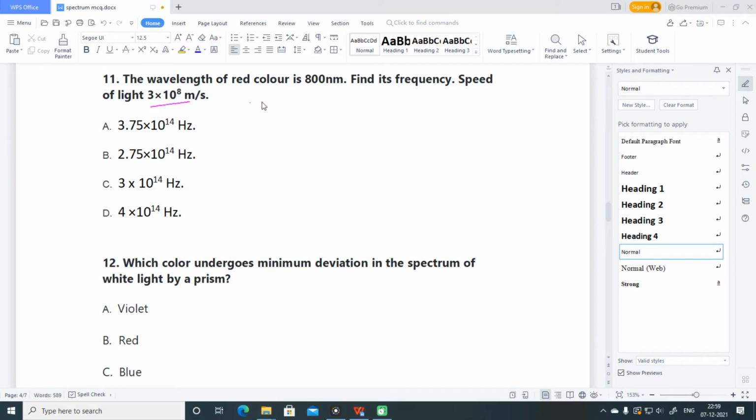So in order to solve these kinds of numericals, we have a specified formula: velocity of light is wavelength into frequency. So velocity is given to you as 3 into 10 raised to power 8 and wavelength is given to you as 800 nanometers, meaning 800 into 10 raised to power minus 9 meters. So you need to evaluate frequency. Frequency is 3 into 10 raised to power 8 upon 800 into 10 raised to power minus 9.